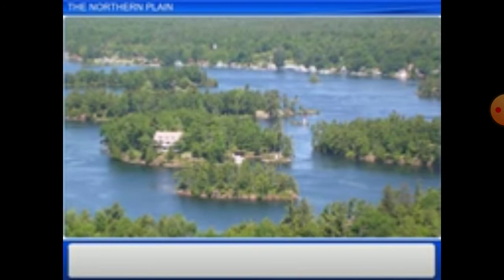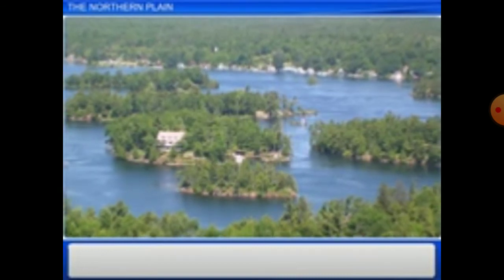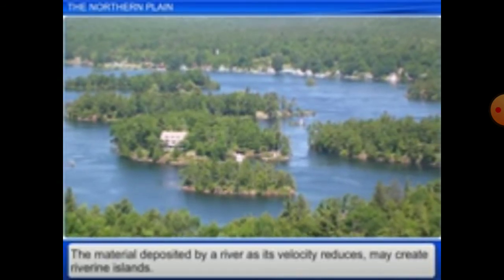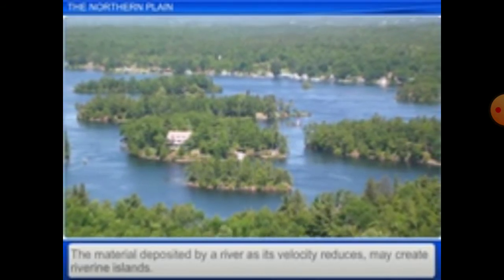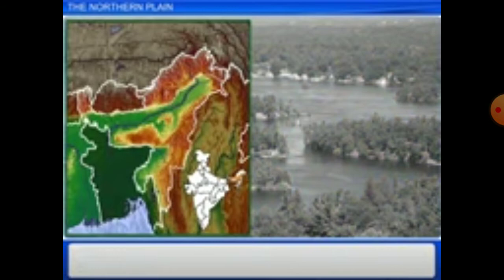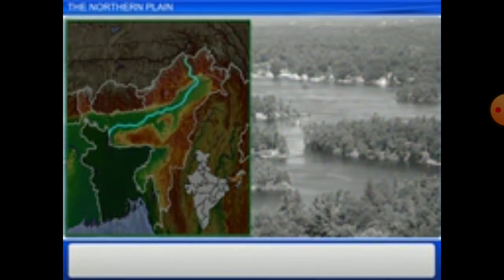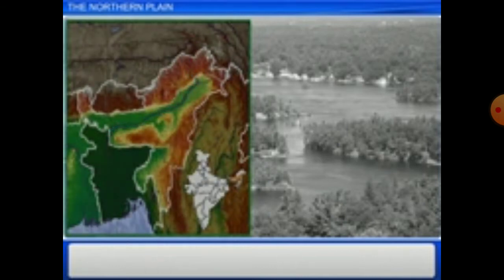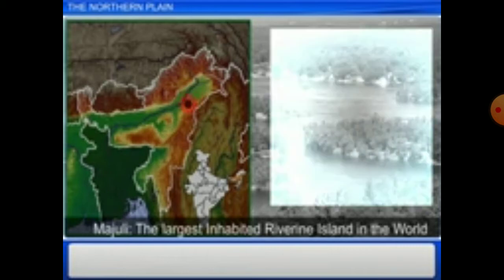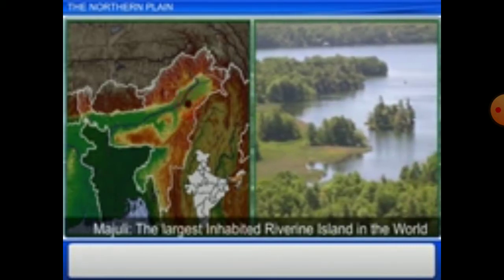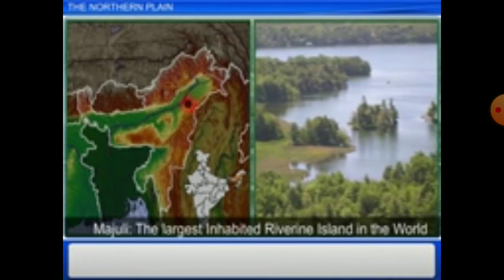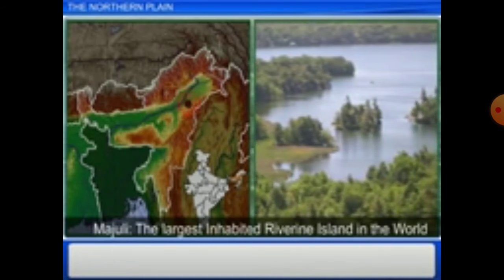These deposits create islands on the rivers. For example, in the Brahmaputra river flowing in Assam lies an island called Majuli. This island is famous as the largest river island in the world.